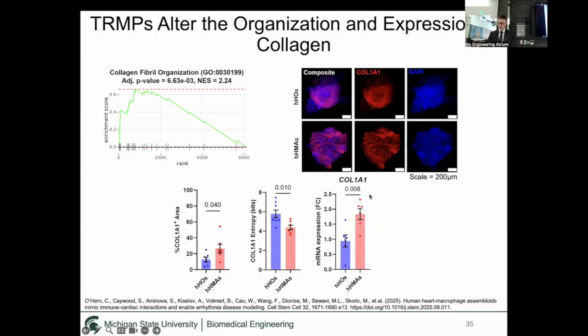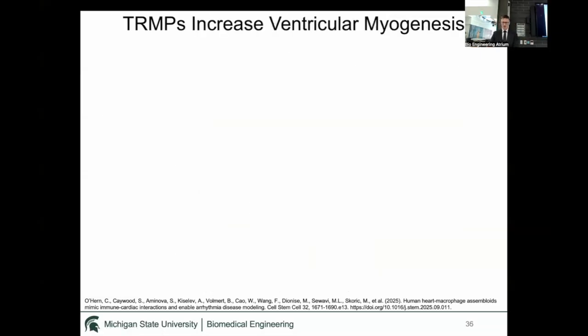We also did real-time quantitative PCR to validate this data, and this also found that the heart macrophage assembloids express more collagen 1. So this data indicated that tissue-resident macrophages play a role in the organization and expression of collagen 1. We also wanted to look at their impact on ventricular myogenesis. There was a paper that came out last year. It's an engineered heart tissue paper, which incorporated macrophages into their little engineered heart tissues. And they found when they added the macrophages, it actually pushed the distribution of cardiomyocytes from more of an atrial phenotype, which are the top chambers of the heart, to more of a ventricular phenotype, which are the bottom chambers of the heart. And we wanted to validate if that happened in our system.